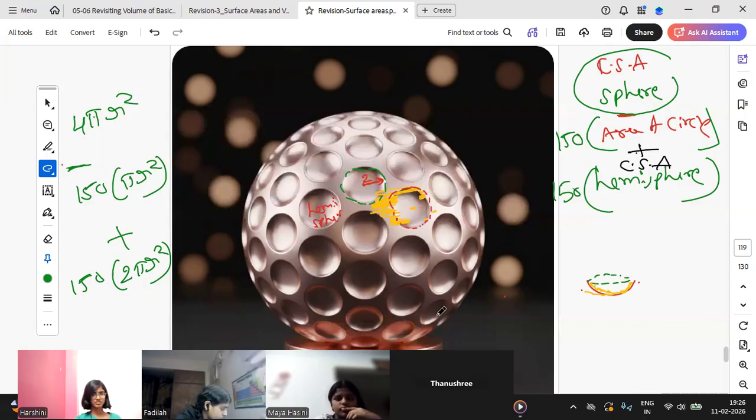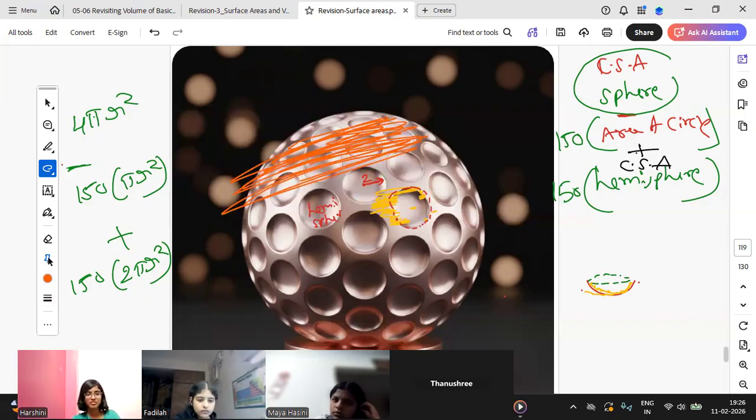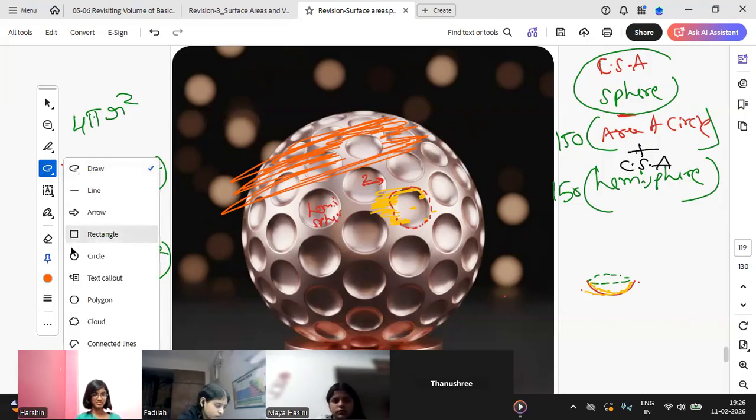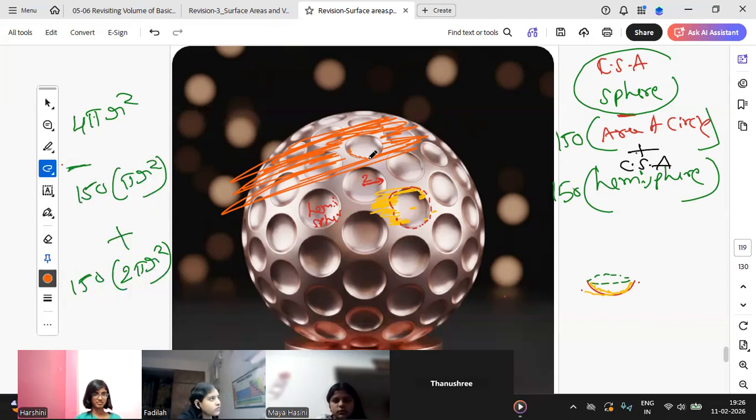No, first of all, you have painted everything, student. Okay, so I'll just come to it. You see, you have painted everything with orange color. Now, what did you do? You have removed this circle. You have removed this circle. So, CSA of a sphere means total you have painted, and you have removed this circle. But once you have removed this circle, there will be empty space. But again, you need to paint inside the hemisphere. So you will be painting inside the hemisphere. Okay, sir, got it. Got it? Yes, sir.